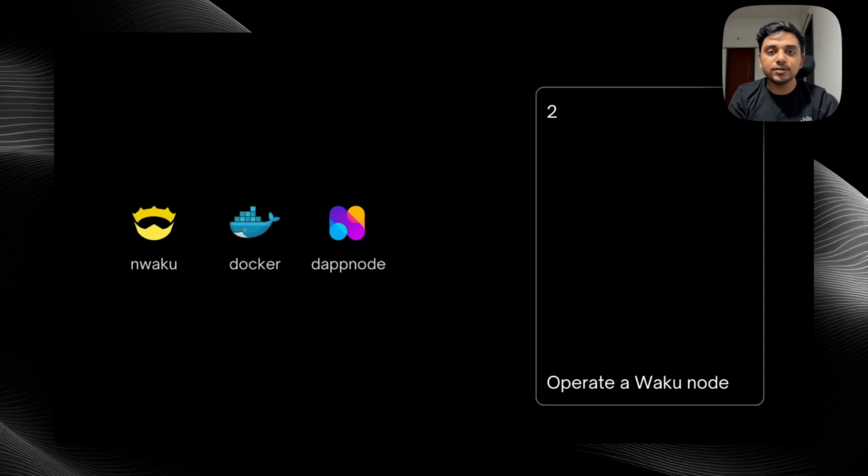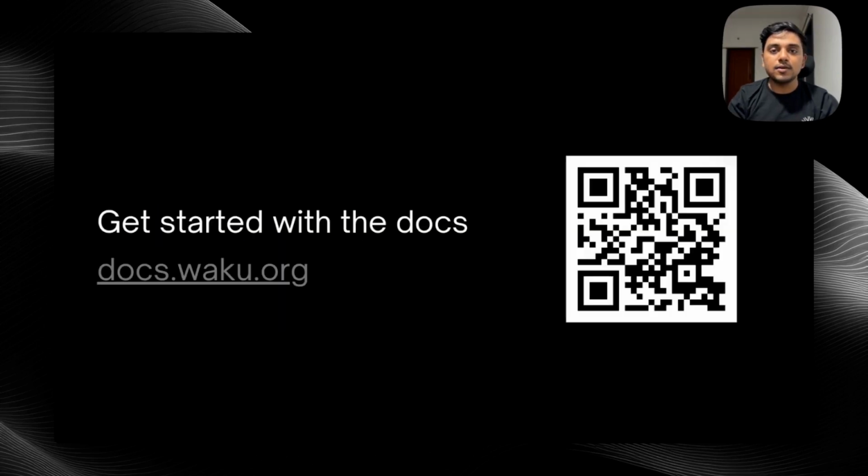If you're a node operator, you can use the Nim implementation to run your own Waku node, or you can also use the Docker Compose command or the dApp node to set up your node in a matter of a few minutes.